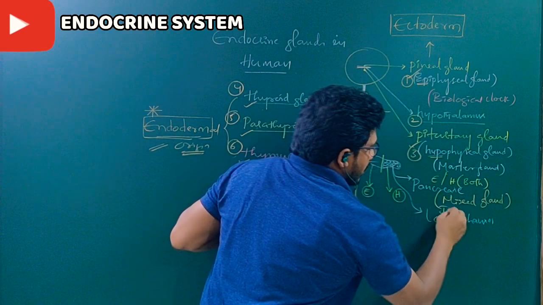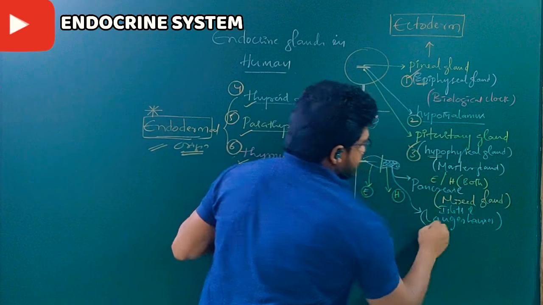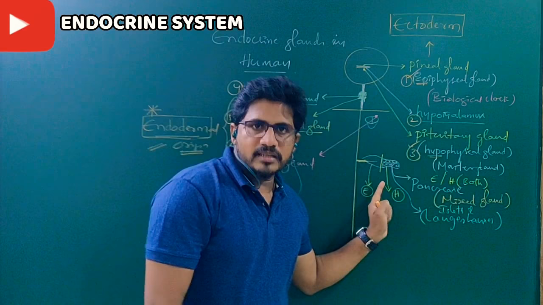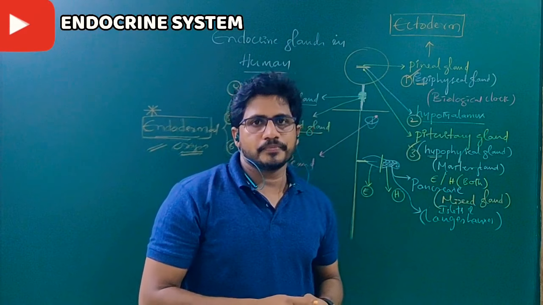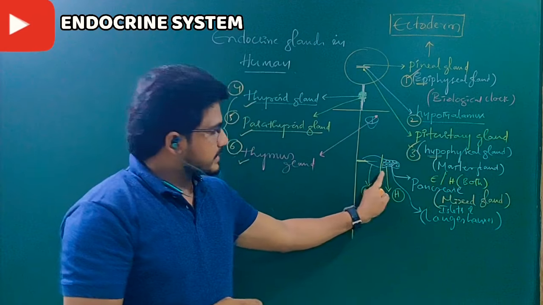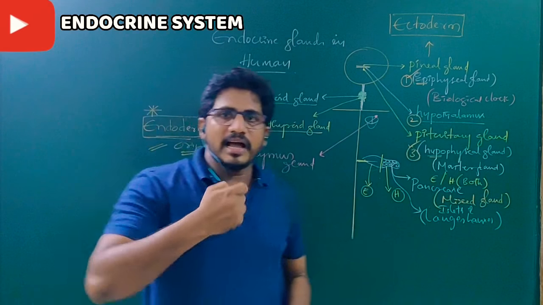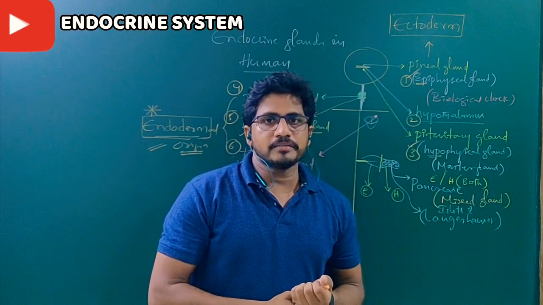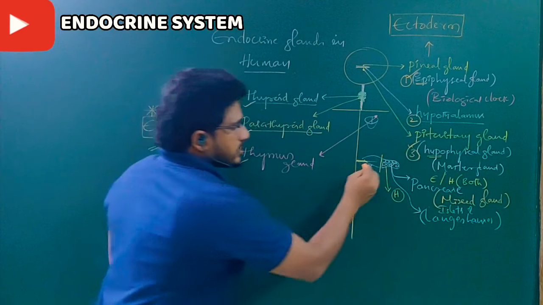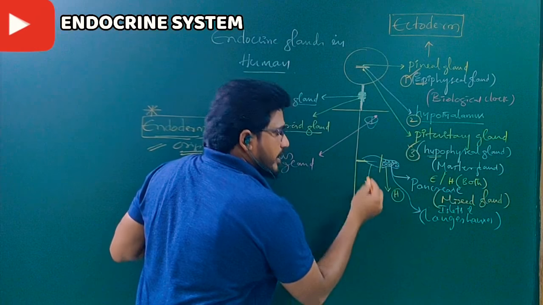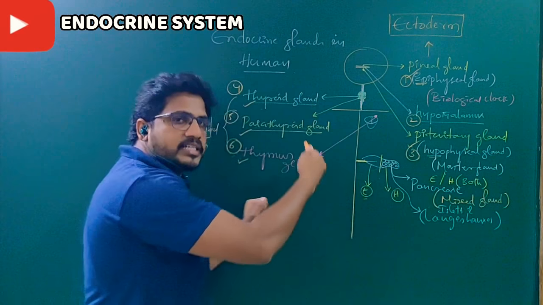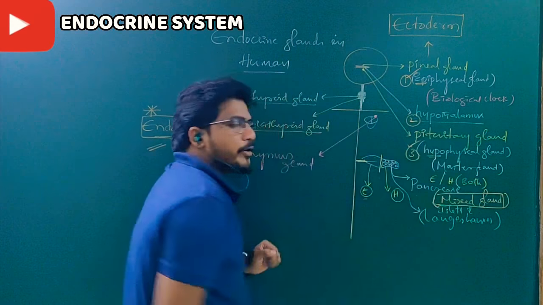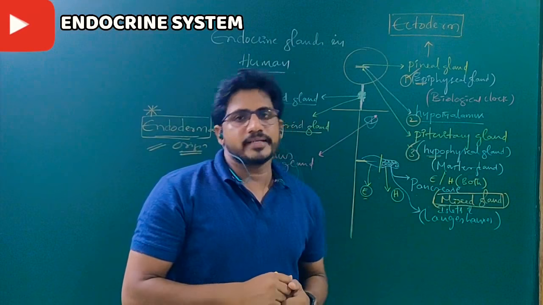Islets of Langerhans are a part of the pancreas which is responsible for producing hormones. Apart from the islets, the remaining part of the pancreas acts as a digestive gland which secretes enzymes for digestion. As it has both portions, exocrine, enzyme secreting, and endocrine, hormone secreting, it is considered a mixed gland. I hope you understand why the pancreas is called a mixed gland.